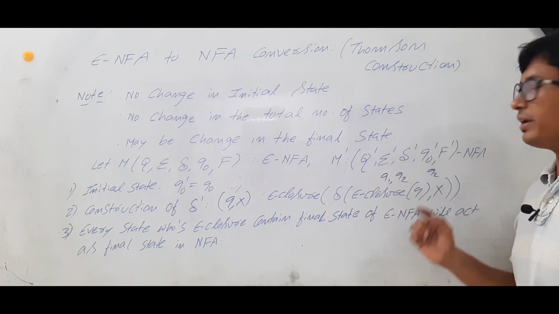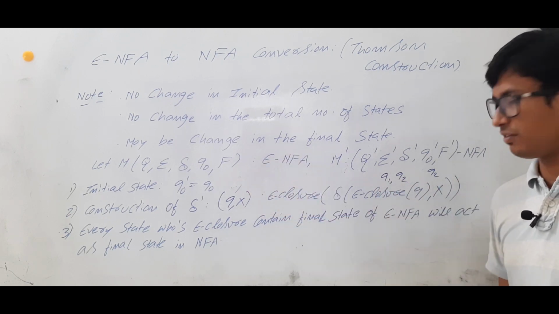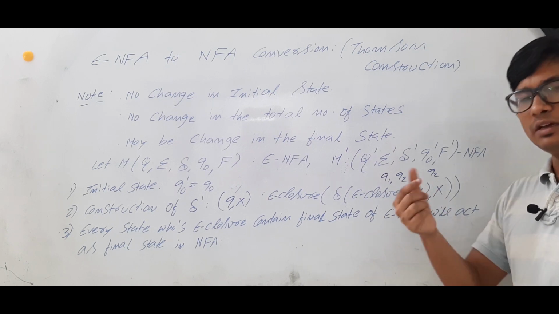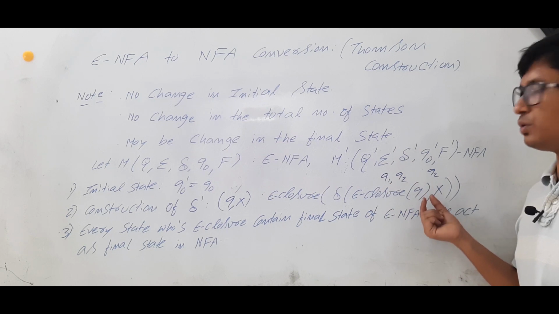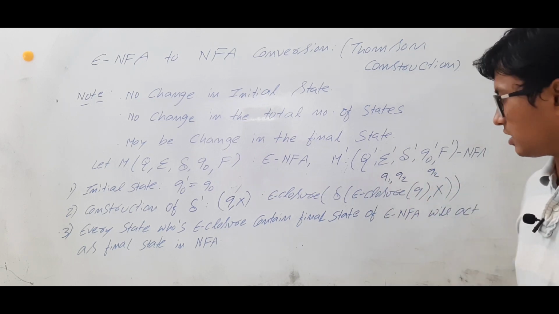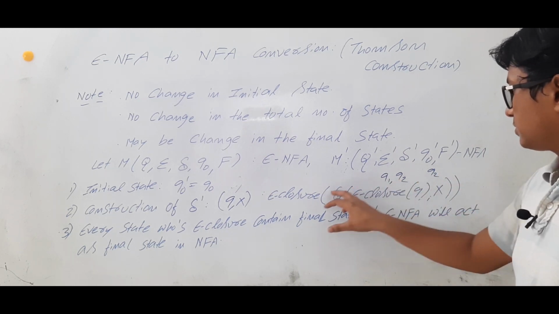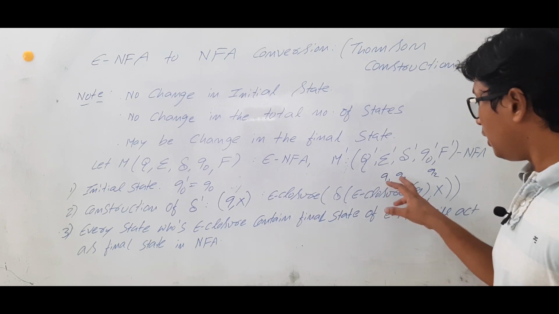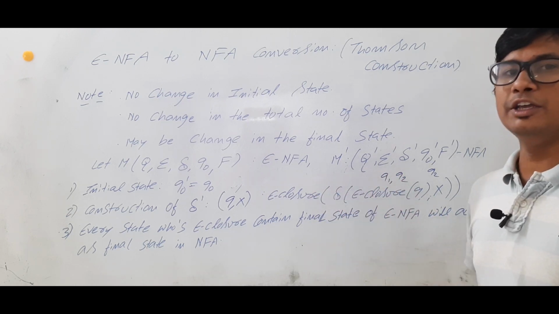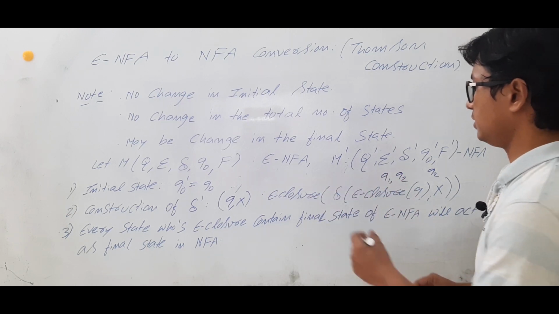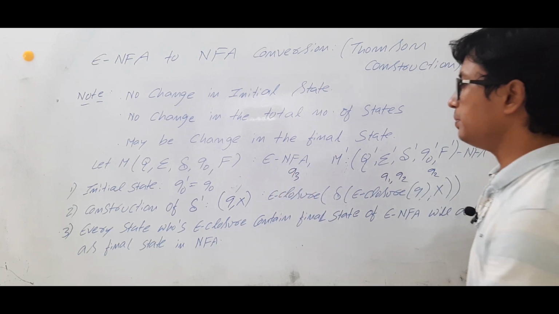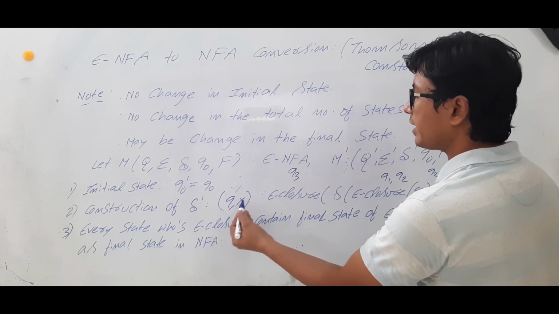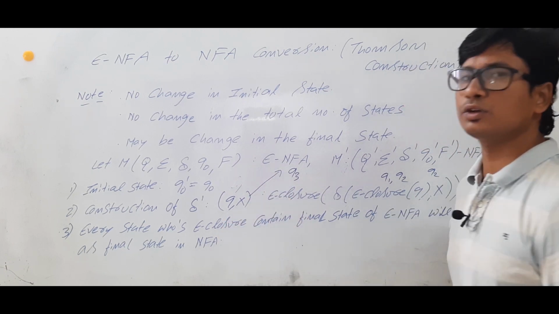Now find where Q1 on X and Q2 on X go in the epsilon NFA; say both go to Q2. That is the delta. Is it clear? Now you need to calculate the epsilon closure of Q2. Let's say the epsilon closure of Q2 is Q3. Then the meaning is that Q on X goes to the state Q3.